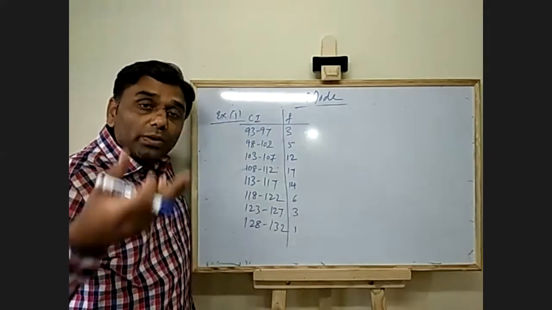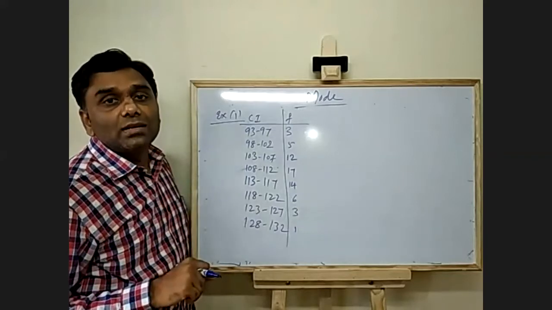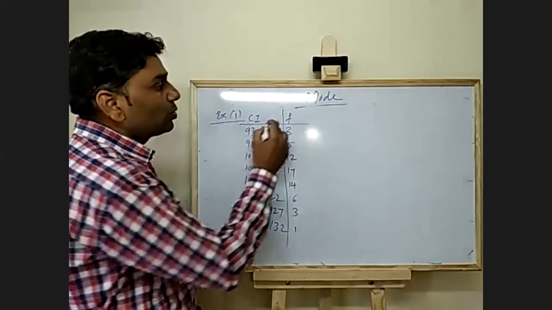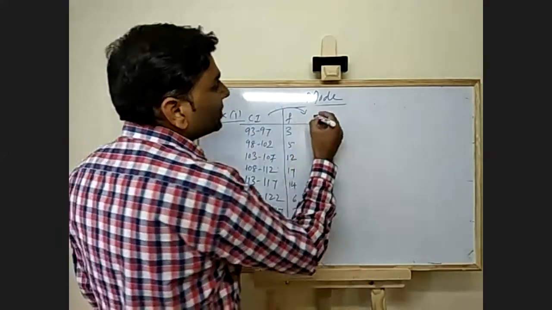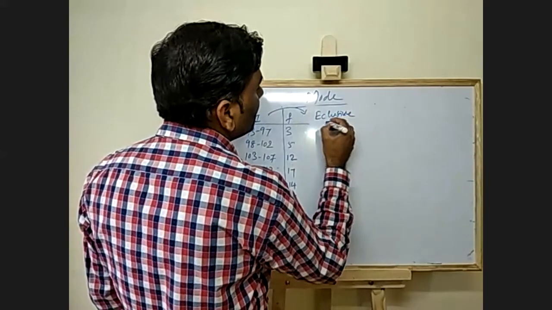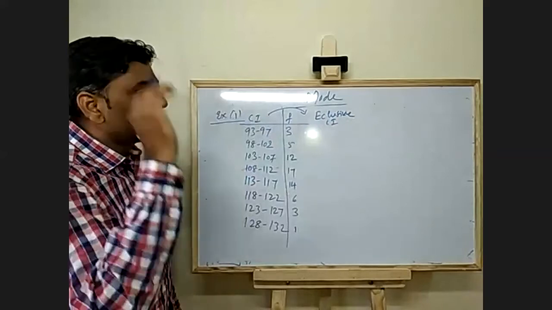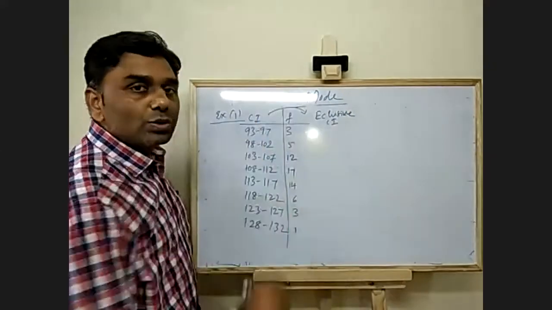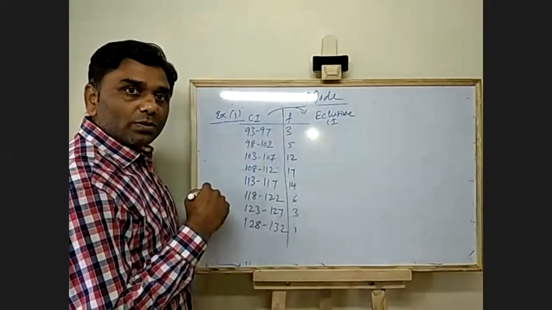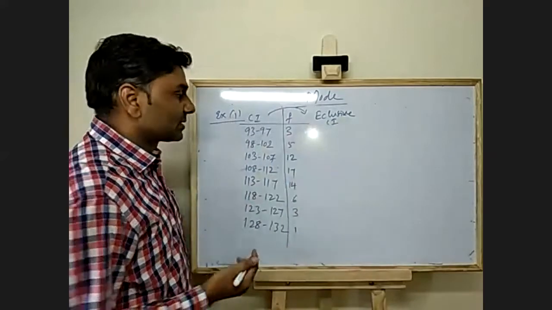What we have to do is convert this into continuous, exclusive class intervals. This is the first thing you have to do. How to convert? Reduce 0.5 from the lower class limit, and increase 0.5 to the higher class limit.